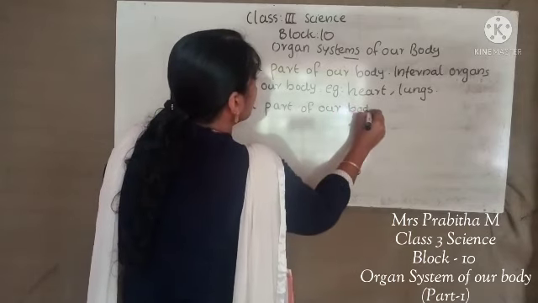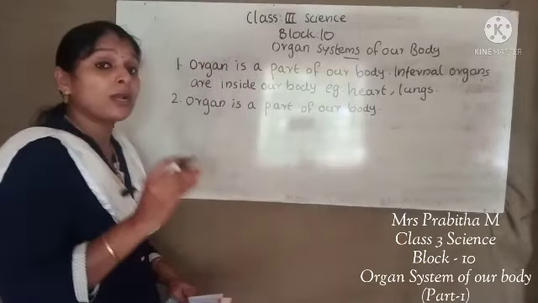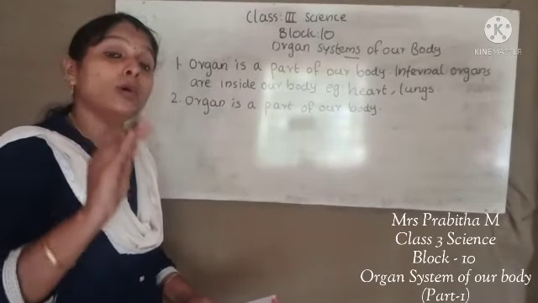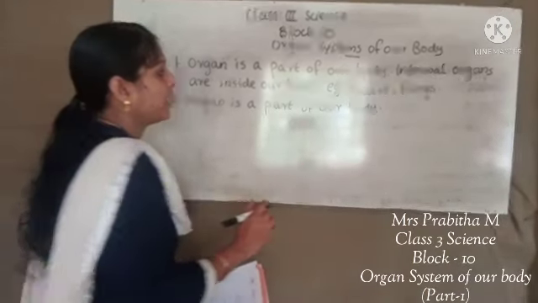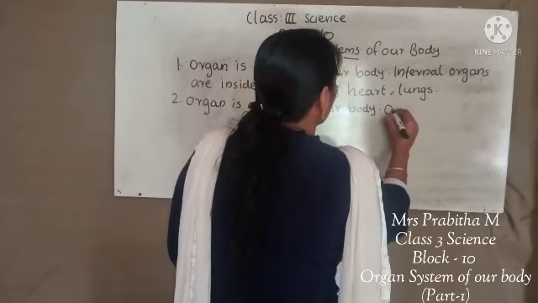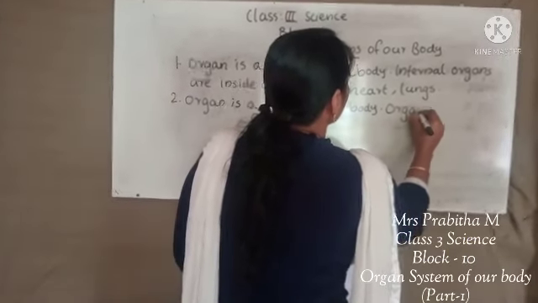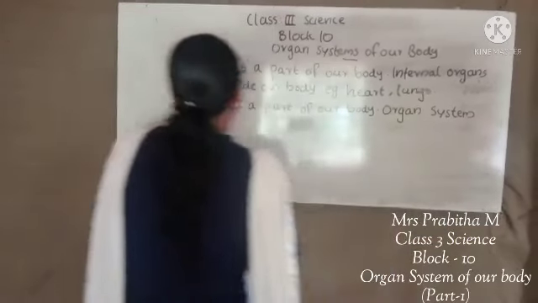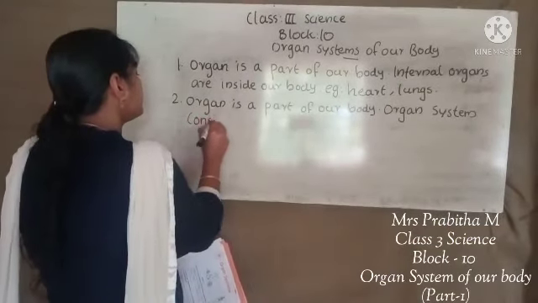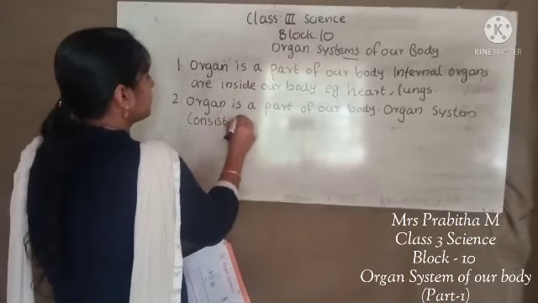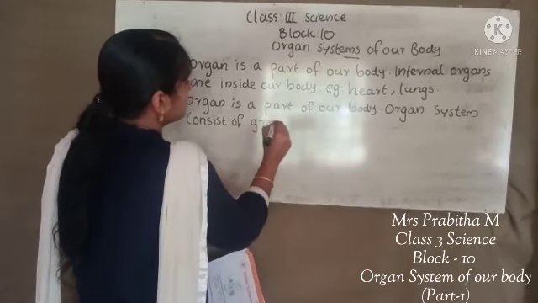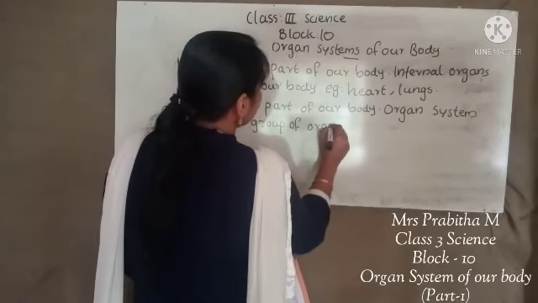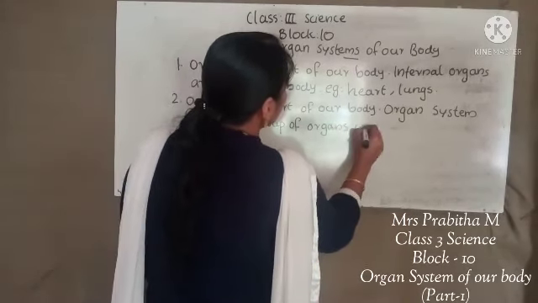Then, how is it different from an organ system? An organ system consists of a group of organs that work together.